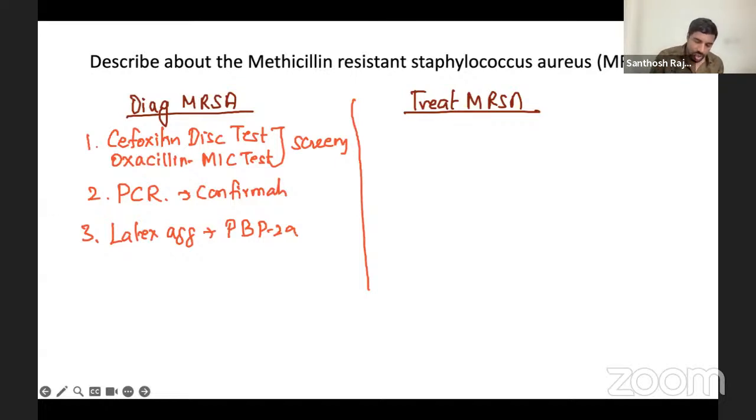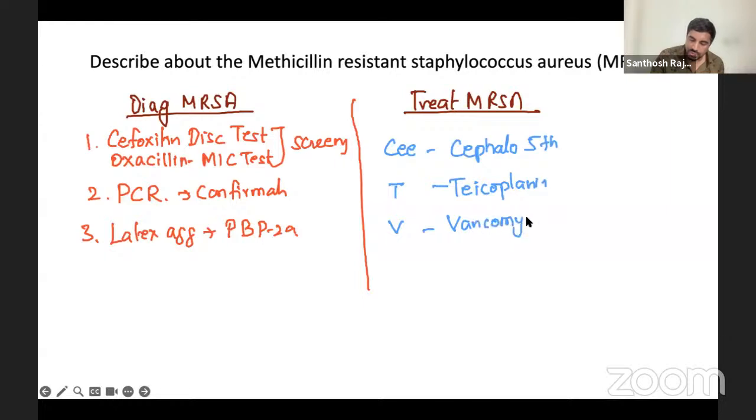Treatment for MRSA, I always say, students, remember, whenever somebody is getting MRSA in hospital, tell them to simply be quiet and see TV. Ideally, C for cephalosporin, 5th generation drugs. T for teicoplanin. And of course, the drug of choice is vancomycin. And there should always be linezolid also. So these are the treatment options: cephalosporin, teicoplanin, vancomycin, and linezolid. These are what you give when you have an MRSA patient.